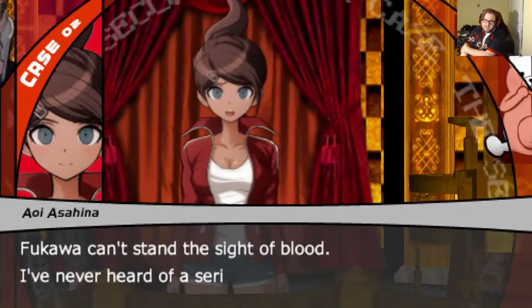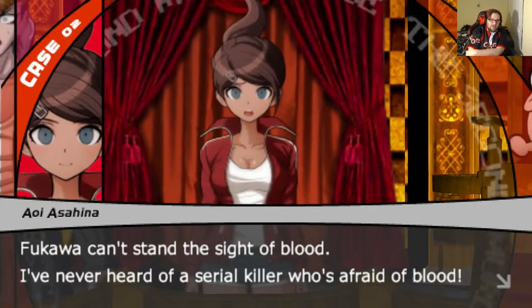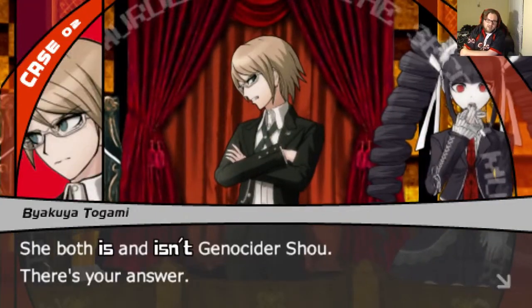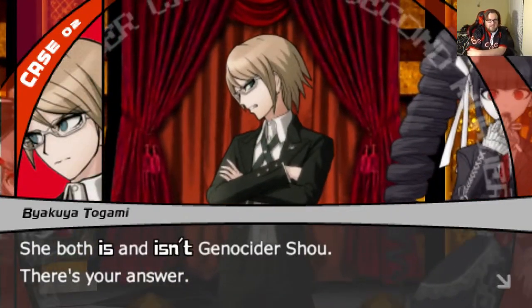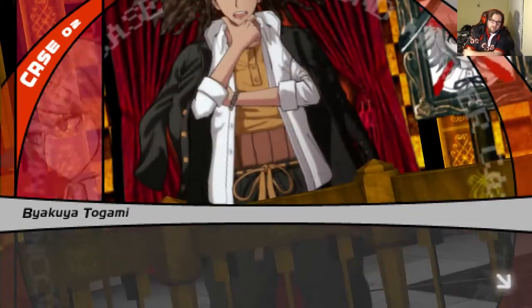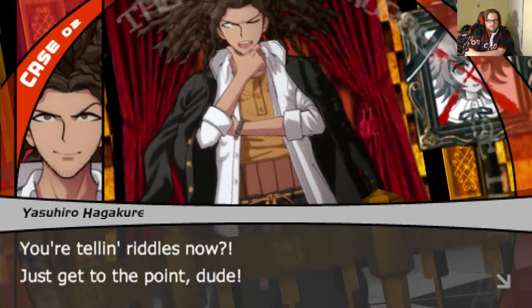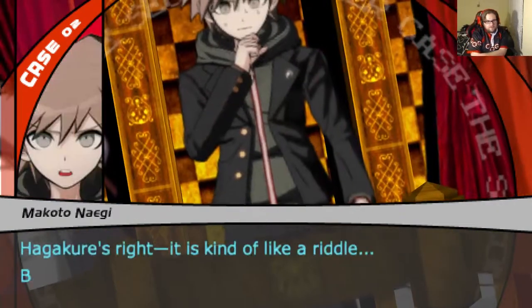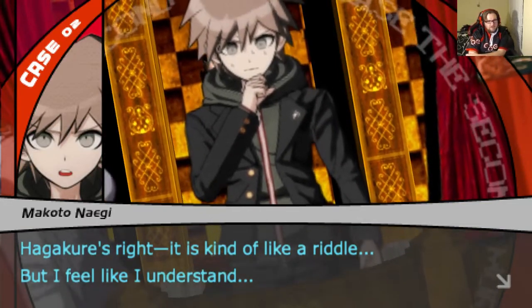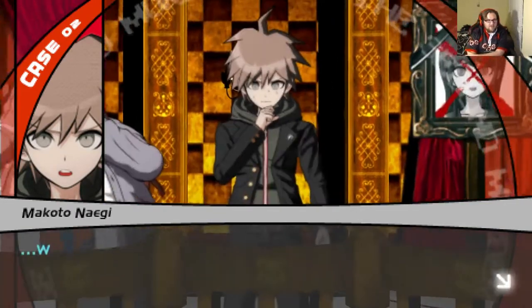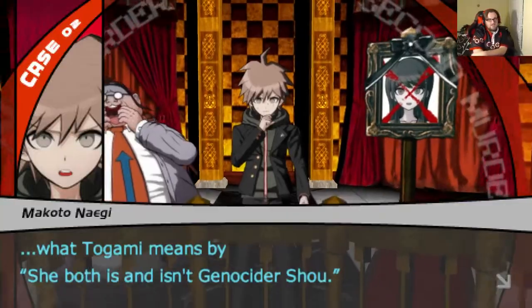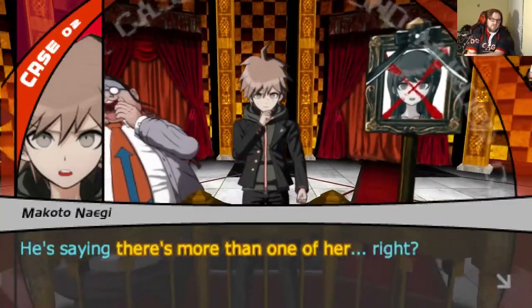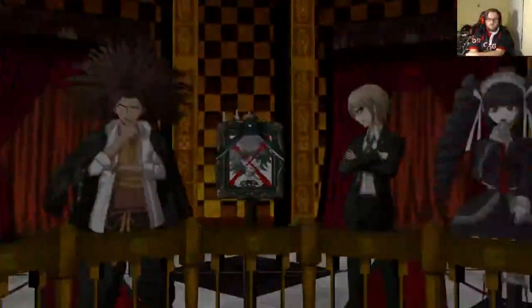Hold on a second. Fukawa can't stand the sight of blood. I never heard of a serial killer who's afraid of blood. She both is and isn't Genocider Shuei. You're telling riddles now. Just get to the point, dude. He's right. It's kind of like a riddle, but I feel like I understand what Togami means by she both is and isn't. He's saying there's more than one of her, right?